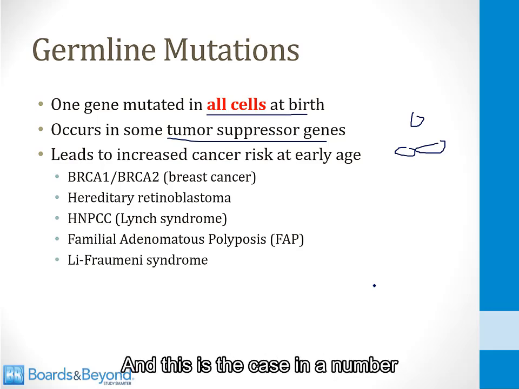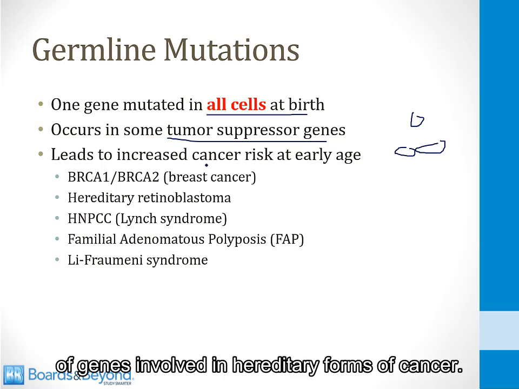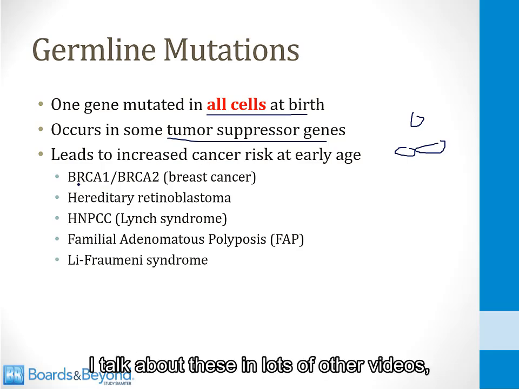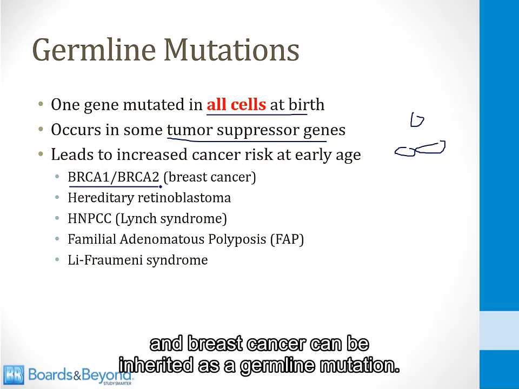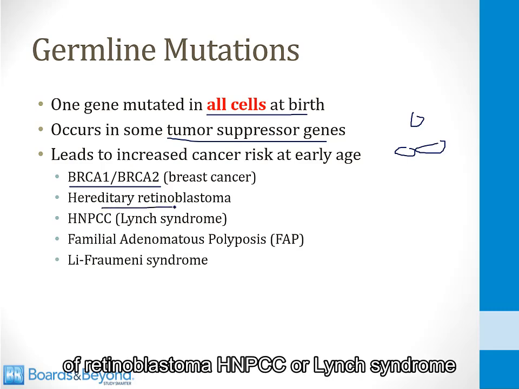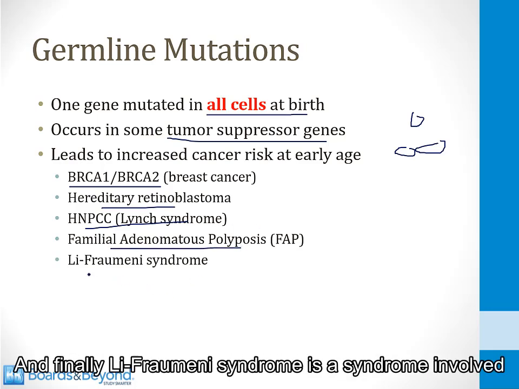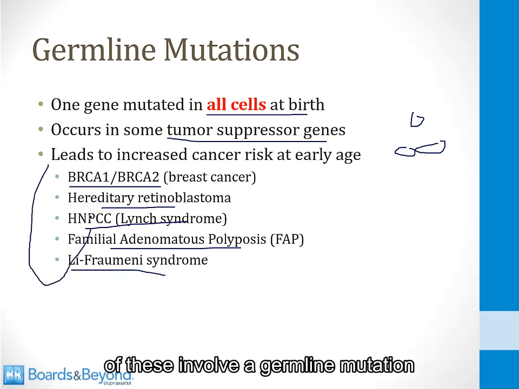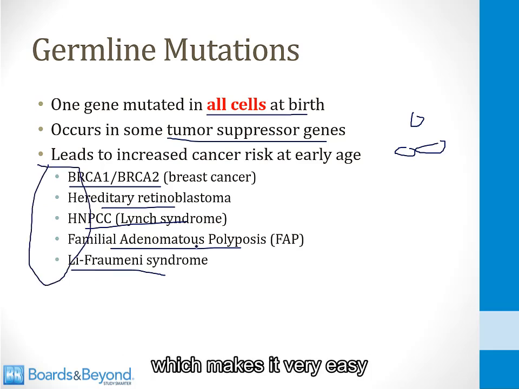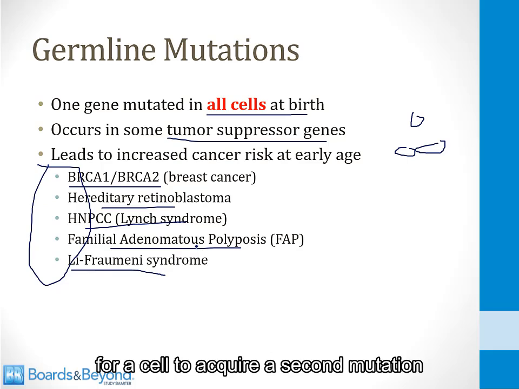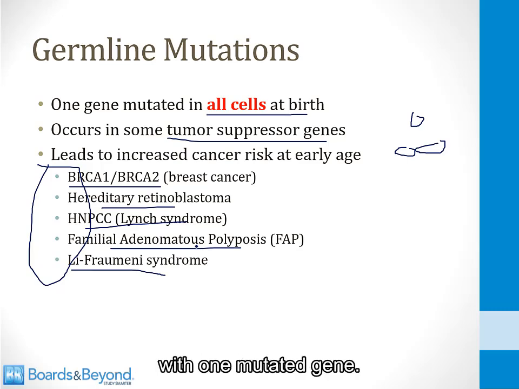And this is the case in a number of genes involved in hereditary forms of cancer. I talk about these in lots of other videos. The BRCA1, BRCA2 genes in breast cancer can be inherited as a germline mutation. Same is true for hereditary forms of retinoblastoma. HNPCC or Lynch syndrome and FAP syndrome are both colon cancer syndromes. And finally, Li-Fraumeni syndrome is a syndrome involved with multiple malignancies. But all of these involve a germline mutation, which makes it very easy for a cell to acquire a second mutation of a tumor suppressor gene, because all cells are born basically with one mutated gene.